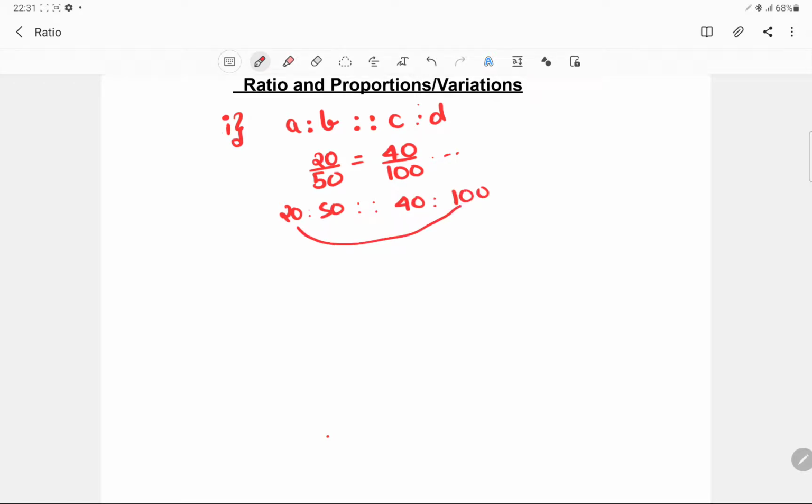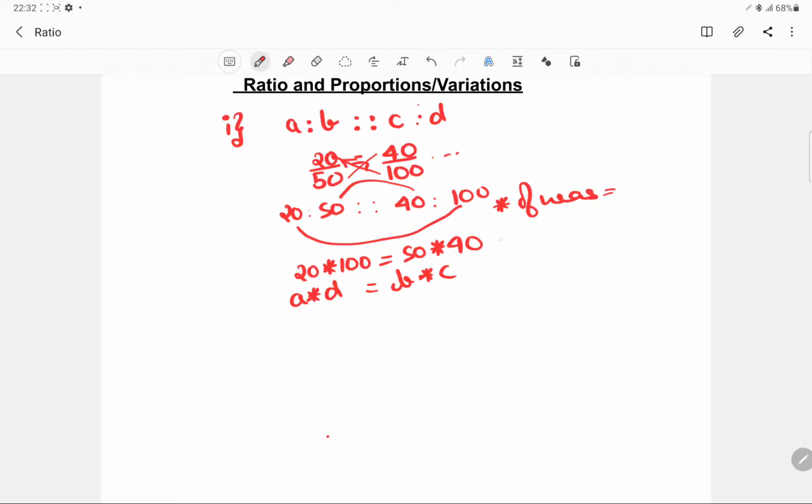Now this is called the extremes, and this is called the means, and it is no rocket science that they will have a cross section. For example, 20 into 100 will always be equal to 50 into 40, or A into D will always be equal to B into C. This is what is called the key property: product of means is equal to product of extremes. You can just remember this property.